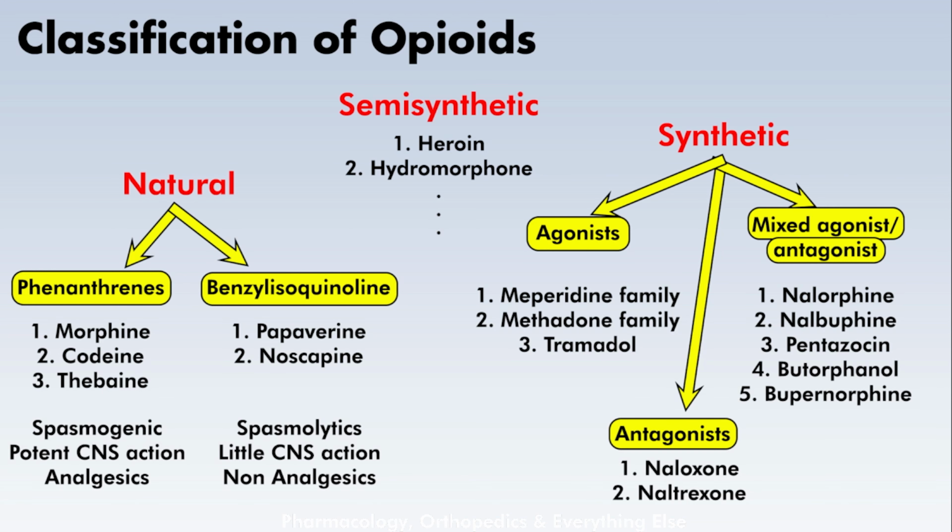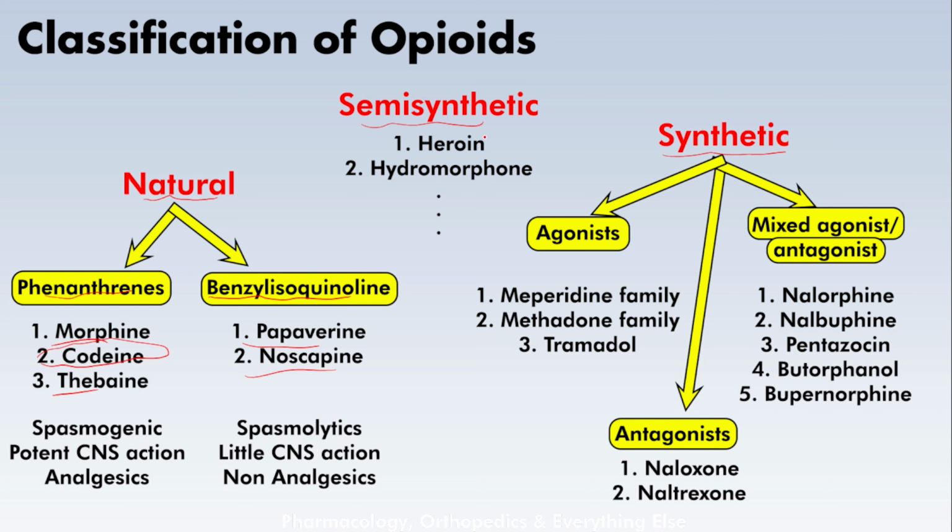So first, let's explain where codeine sits in relation to the other opioids available. Generally speaking, we have the natural, the semi-synthetic, and the synthetic opioids. The natural are in two groups, the phenanthrenes and the benzylisoquinolines, and codeine is with the phenanthrenes. They are called phenanthrenes because they contain the phenanthrene ring, and they are morphine, codeine, and thebaine. The benzylisoquinolines include papaverine and noscapine, and those are the natural opioids.